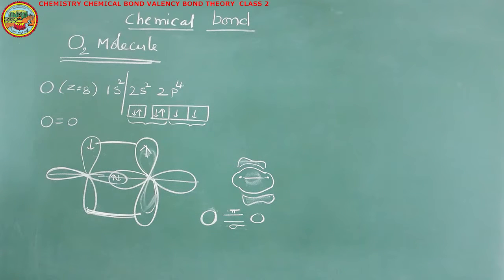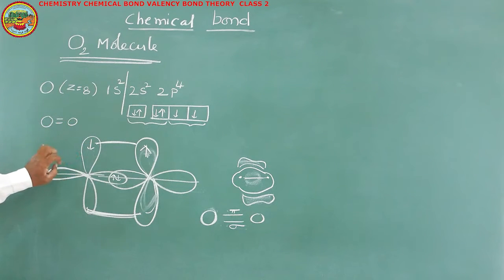In the O2 molecule, two oxygen atoms are bonded with a double bond. The double bond formation can be explained like this. Each oxygen atom's electronic configuration is 1s2, 2s2, 2p4. 2s2, 2p4 is the valency shell; the second energy level is its valency shell. In the valency shell, two pairs of electrons are there and two half-filled p orbitals are there. Now, according to valency bond theory, these half-filled p orbitals will actually be involved in the bonding.